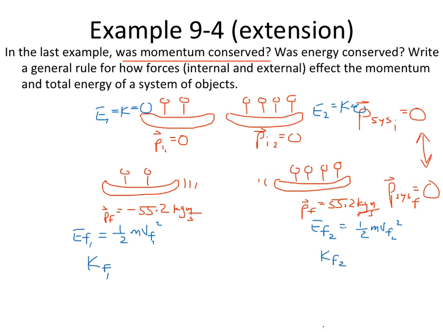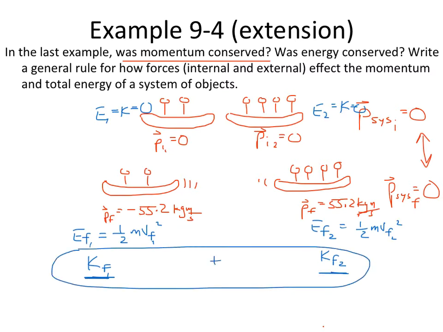All right, but the difference here is that there's no arrow over the K, as there is with momentum. That is, energy is not a vector quantity, it's a scalar quantity. With momentum, you can have negative 55 kilogram meters per second and 55 kilogram meters per second and have them balance out to 0. But energy is energy in any direction. It is without regard for direction. And so this is going to be some final kinetic energy and some final kinetic energy, and these are going to be added together, and that's going to be the energy of the system.